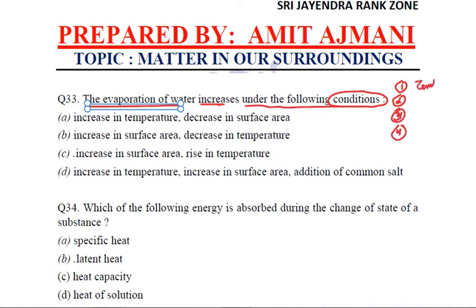First was temperature. Rate of evaporation was directly proportional to temperature. Then it was surface area. Rate of evaporation was directly proportional. Then it was wind speed. Rate of evaporation was directly proportional. And humidity. Rate of evaporation was inversely proportional to humidity.